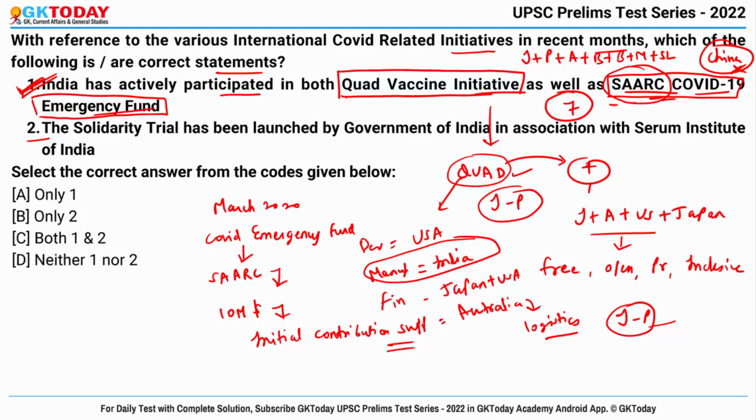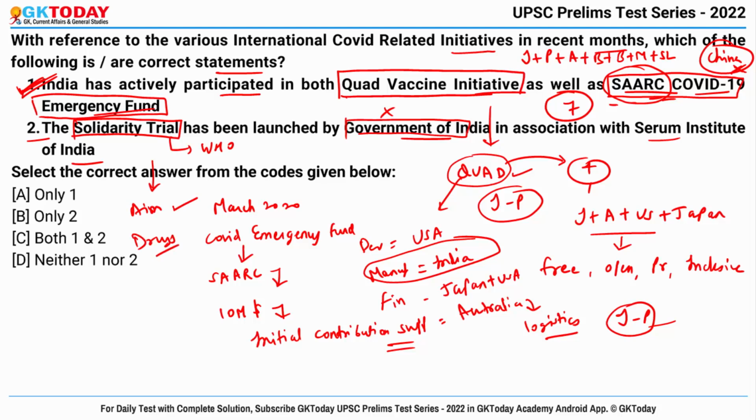Now the second one is: the Solidarity Trial has been launched by the Government of India in association with Serum Institute of India. Actually, the Solidarity Trial was not launched by Government of India. Instead, it is a proposal of World Health Organization. It is a kind of multinational trial carried out among patients with severe COVID-19 infections to compare the treatment options for COVID-19. Okay? And the aim was a rapid global search for drugs for COVID-19.